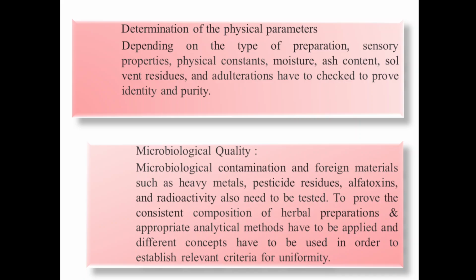Ash content and moisture content are also determined to determine the quality and purity of the compound. Microbial quality, microbial contamination, foreign materials such as heavy metals, pesticide residue, aflatoxins, radioactivity also need to be tested to prove the consistent composition of herbal preparation, and appropriate analytical methods have to be applied, and different concepts have to be used in order to establish relevant criteria for uniformity. So that the product should remain uniform. To maintain that uniformity, all the contamination tests, that is heavy metal test, pesticide residues, aflatoxin, radioactivity, all should be done.